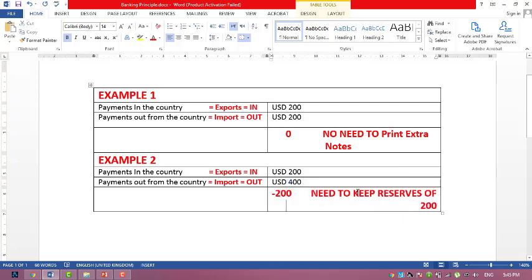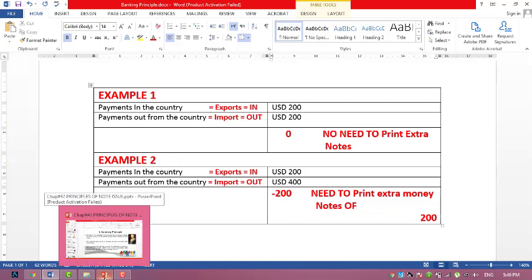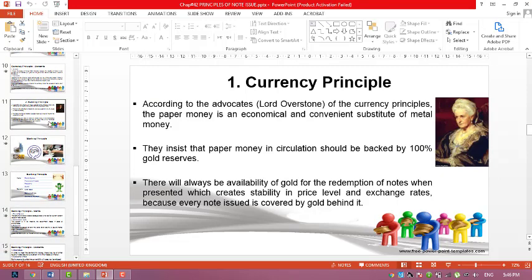Now they need to print extra money notes of 200. This is the simplest way that I can explain that every bank will print their own notes according to the need and demand of industry and trade.